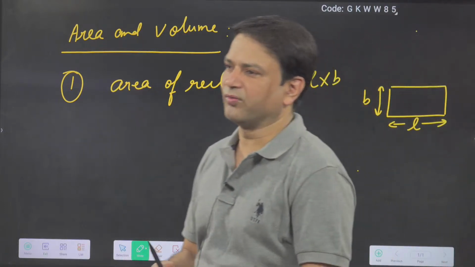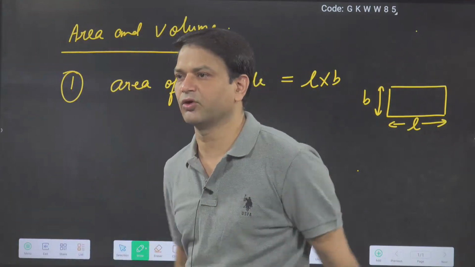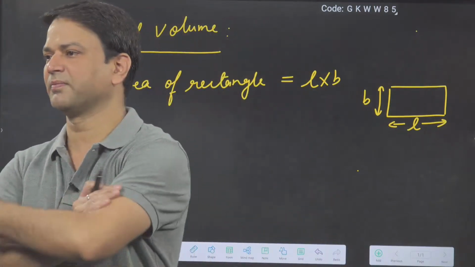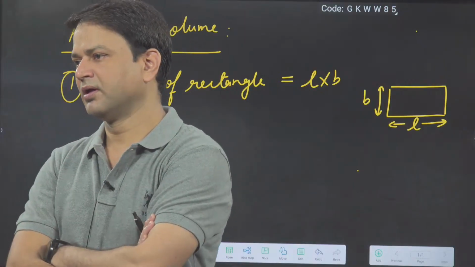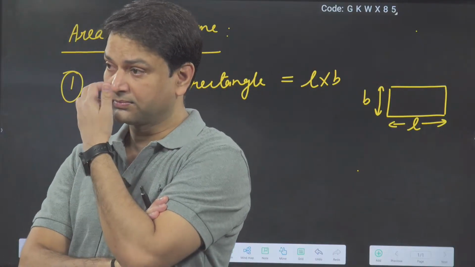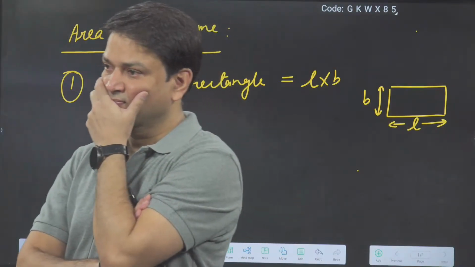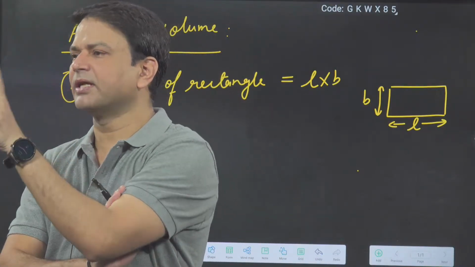What is the perimeter or circumference we can say? What is the perimeter of the rectangle? Perimeter means basically boundary only.